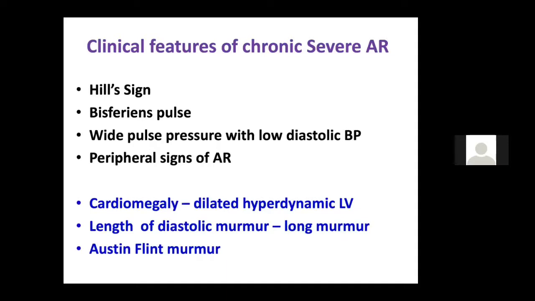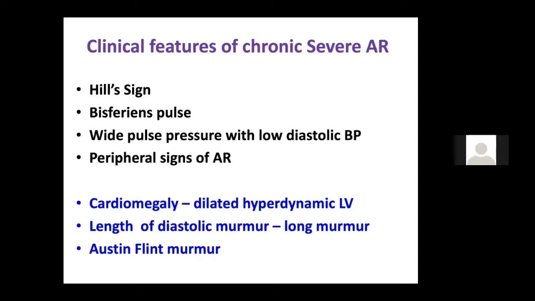You also get bisferiens in hypertrophic cardiomyopathy. You should always know, wide pulse pressure with low diastolic blood pressure is again a sign of severe aortic regurgitation, and peripheral signs of AR, on head to toe examination, if they are there, suggest that it is a severe aortic regurgitation. Apart from this, what other findings tell you that there is severe AR?